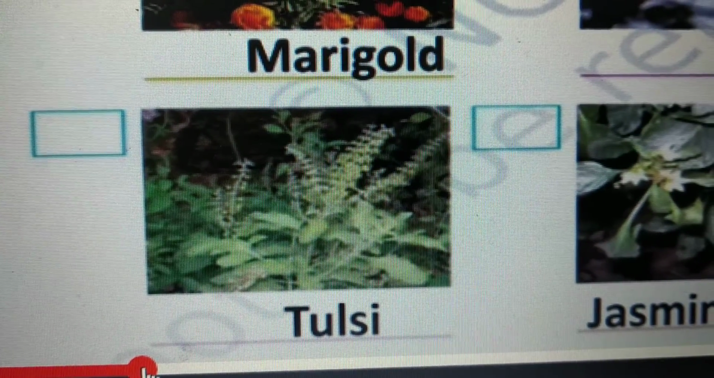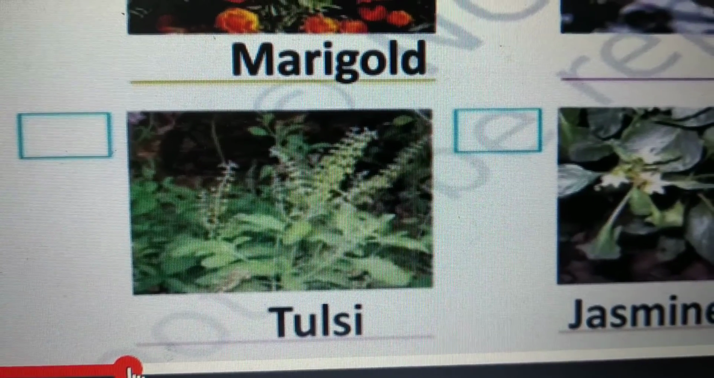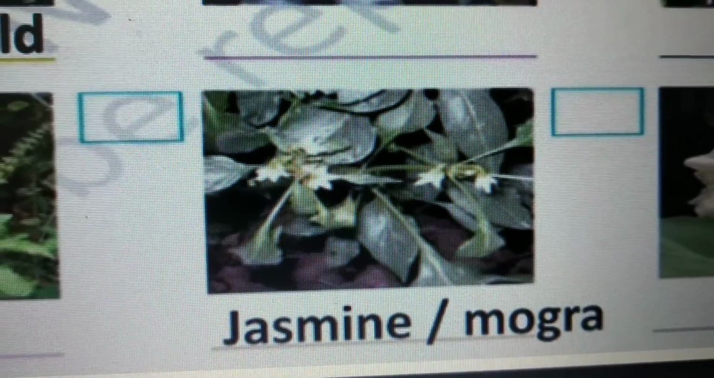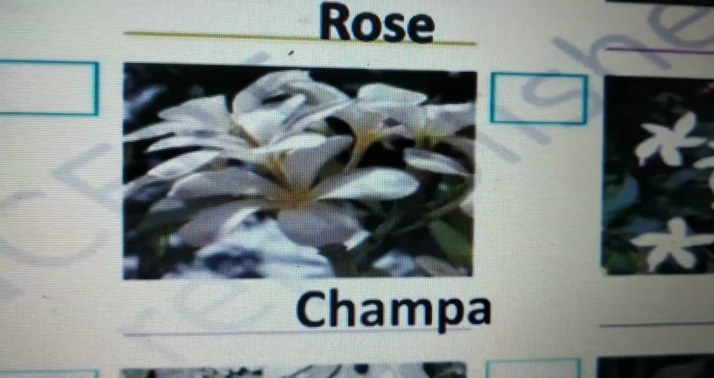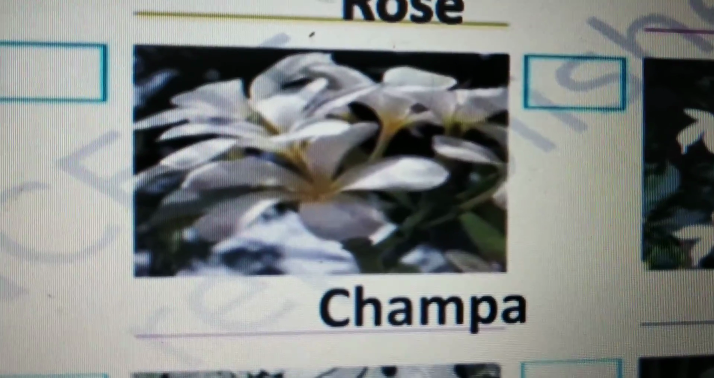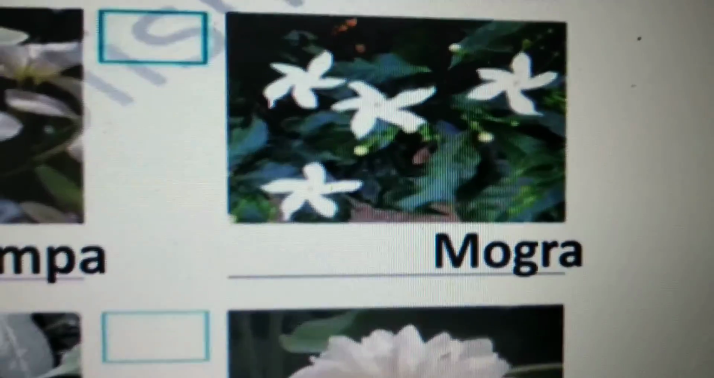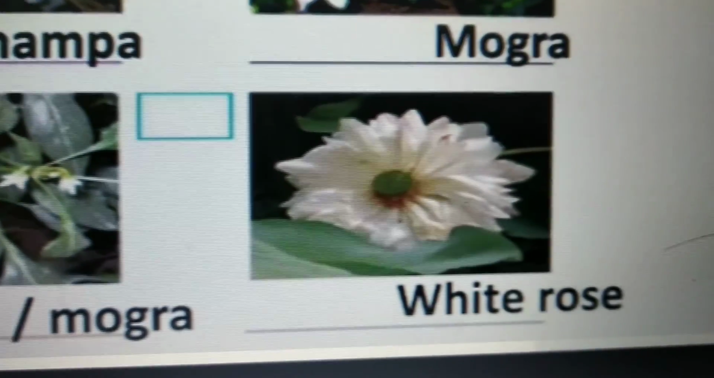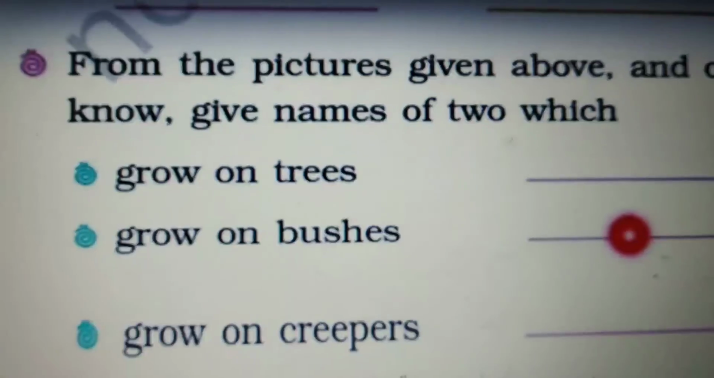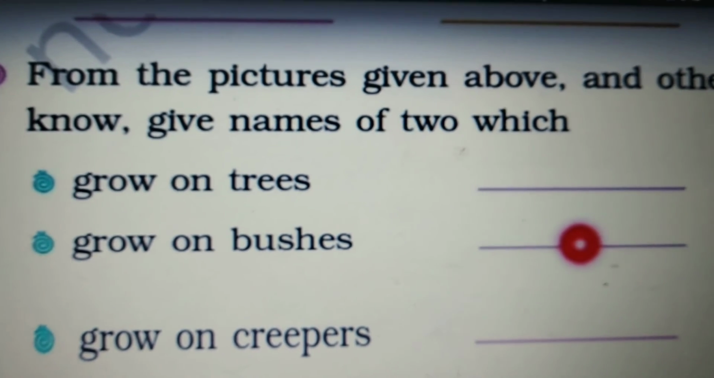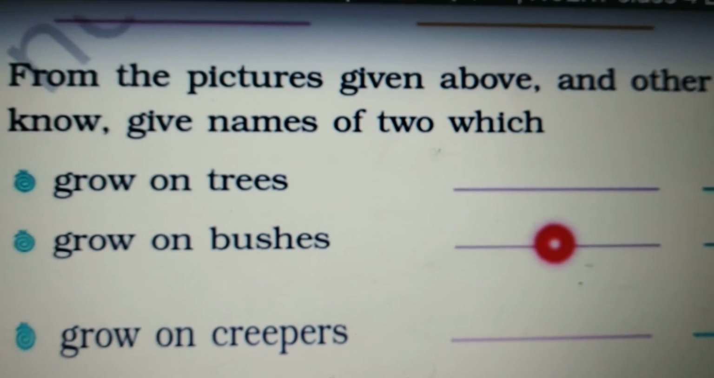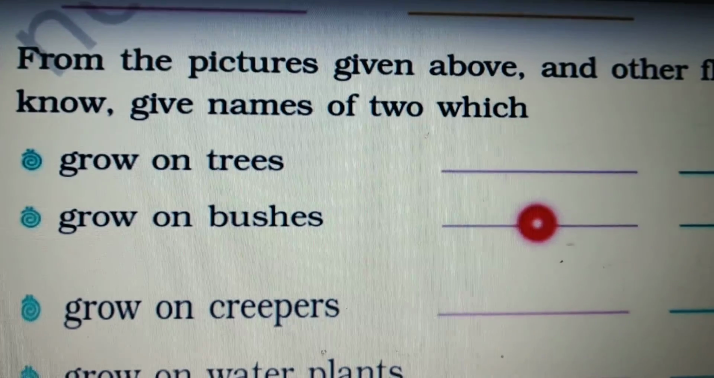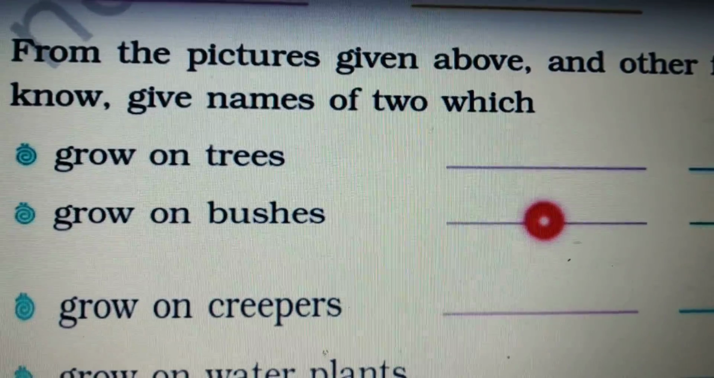All of you must have seen this plant in your home or near your home. This is jasmine, and we also call it mogra. This is called champa, and this is mogra. This is jasmine. I told you about this also. This looks like a white rose. Now here are some questions for you. From the picture given above, ये जितने भी बेटे आपने फ्लावर्स देखे हैं एंड जो भी आपने आसपास एरिया में भी देखते हो, so you have to name 2 of each category of these flowers.